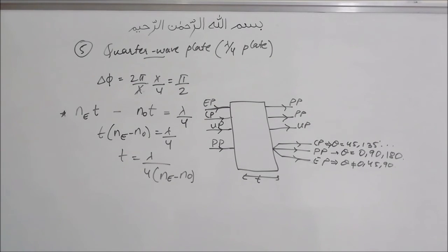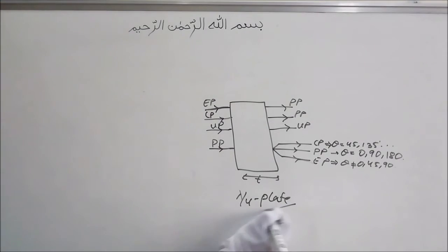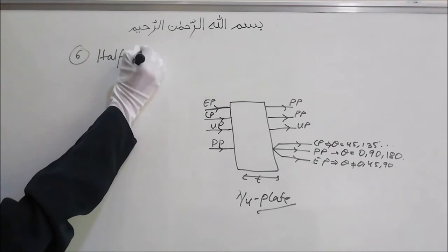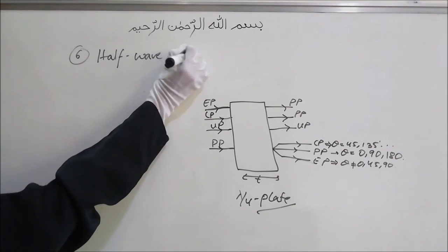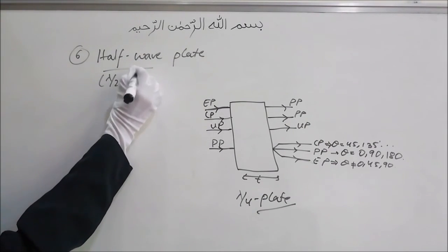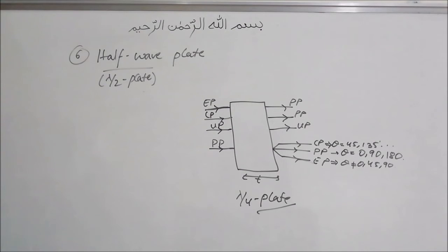There is another plate which is called the half wave plate. Sixth will be the half wave plate, also called the lambda by 2 plate. What does this plate do?